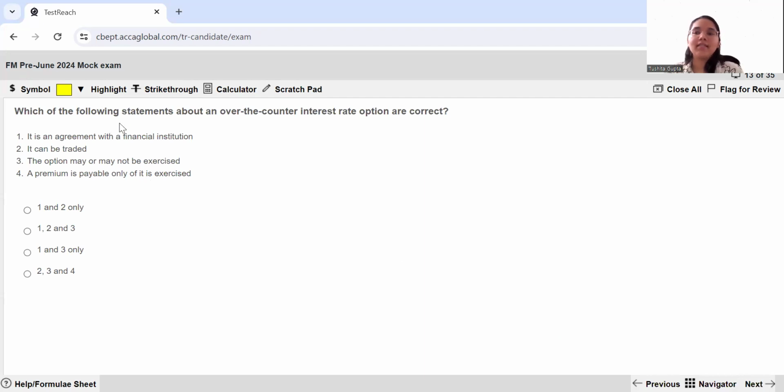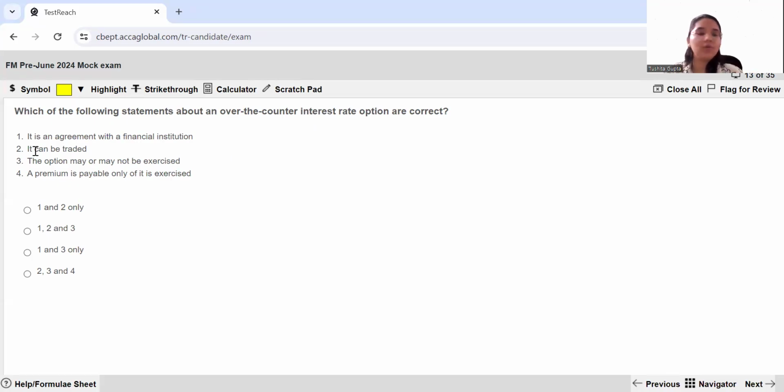Question number 13 says, which of the following statements about the over-the-counter interest rate option are correct? So it's an interest rate option and it is OTC. It is customized according to the needs of the person who is entering into this agreement. So let us read the statements one by one. It is an agreement within a financial institution. That is absolutely correct. Could be a bank, could be any financial institution, that is for sure.